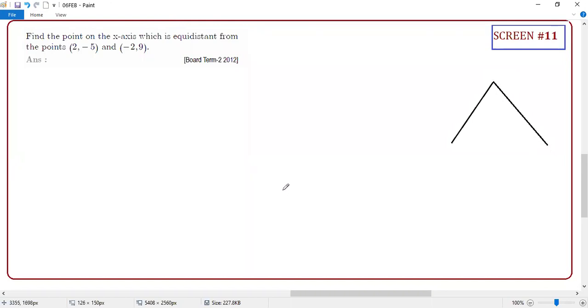Clear? So guys, this kind of question is very popular in distance. What is that? They will give that. This word is a keyword, student. What is that?